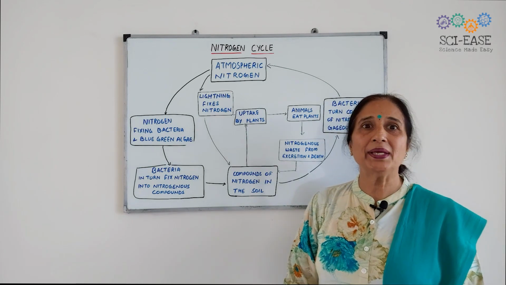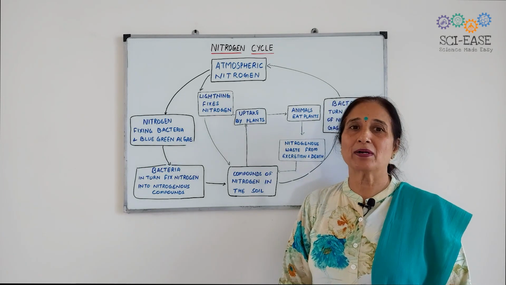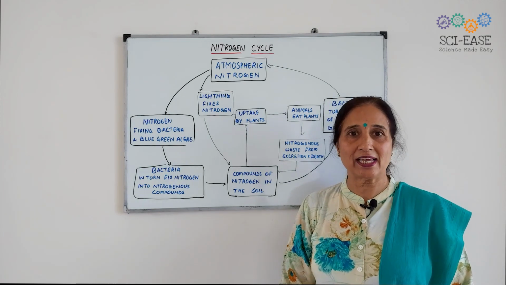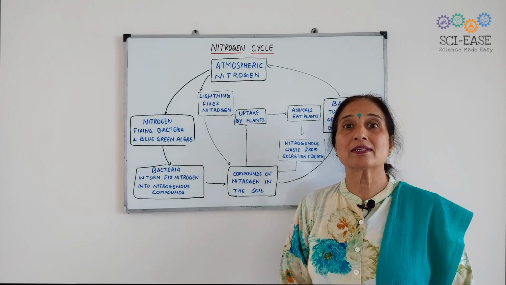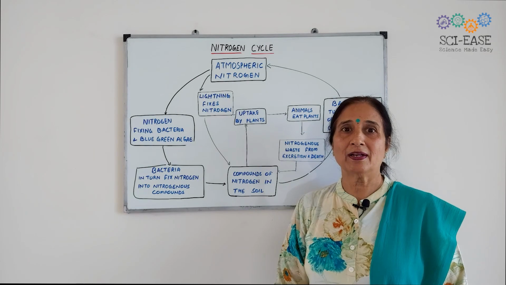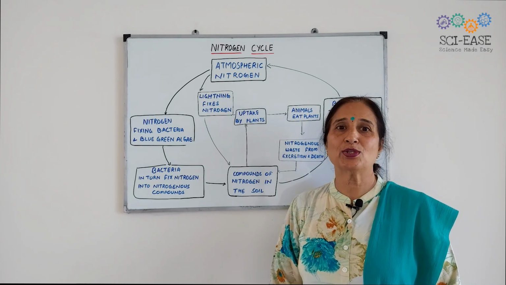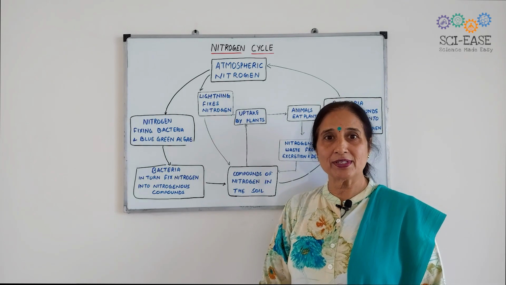In the last video, we discussed nitrogen fixation, that is, how free atmospheric nitrogen is fixed into nitrogen compounds.